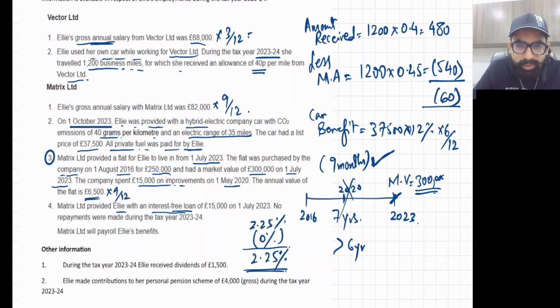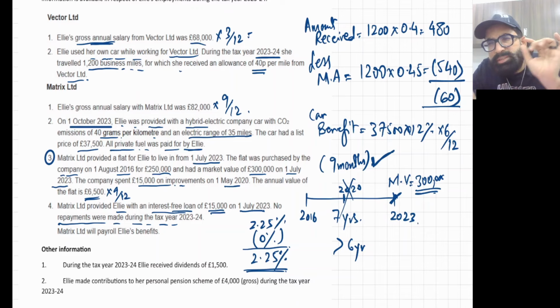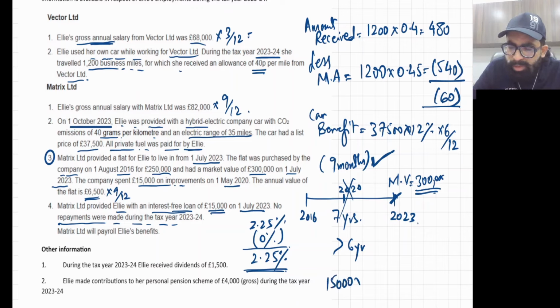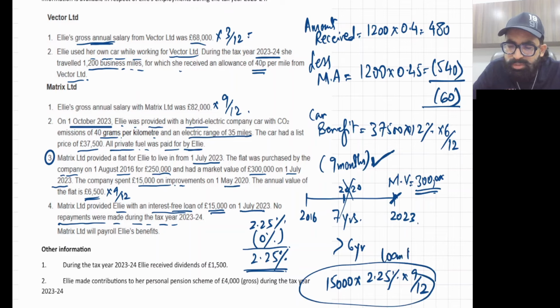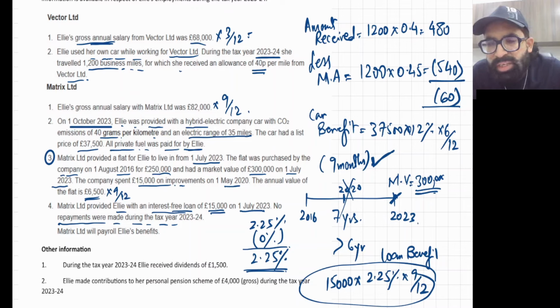Now they are saying the loan was given right from the first day, the day she joined the employment, that is 1st July 2023. No repayments were made. That means throughout the last 9 months, the outstanding loan was 15,000. Multiply by 2.25%, which is the benefit rate, into 9 upon 12. This is your loan benefit. That's it. Nothing else. Even if you want to apply the average method, this is the accurate method.